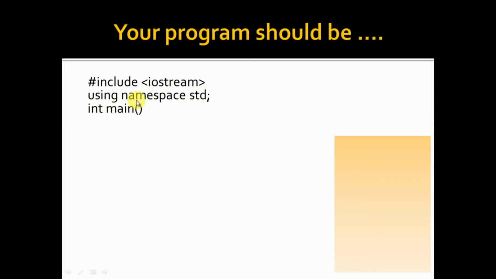Now in C++, generally if you are not using namespace std, every time you will have to type cin, double colon, then you have to type something. That becomes tedious. Every time it will ask for that colon. So that is why, to avoid such things, you go for using namespace std directly. Now this is your main program. Always your program should be written inside a main. Now this is a function. Whenever you come across a parenthesis like this, it is nothing but a function. So now I am opening the function.